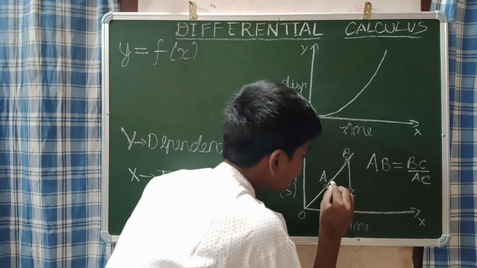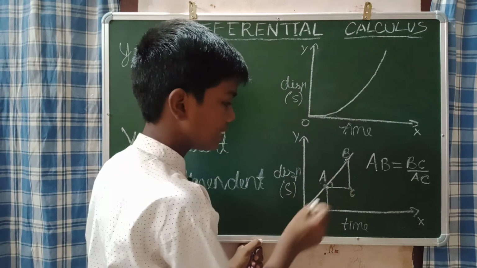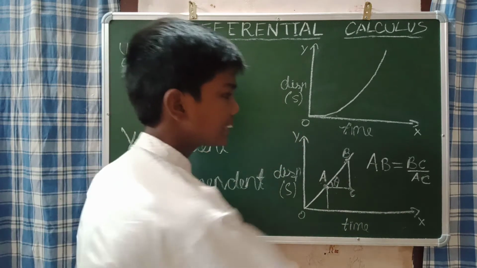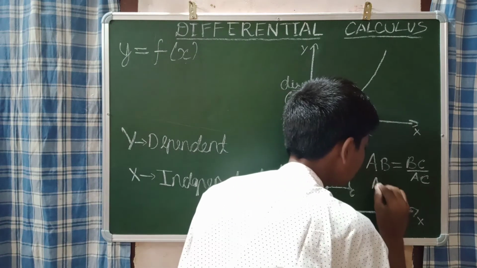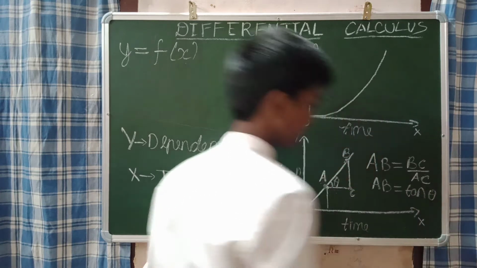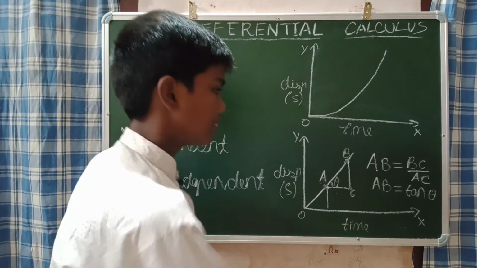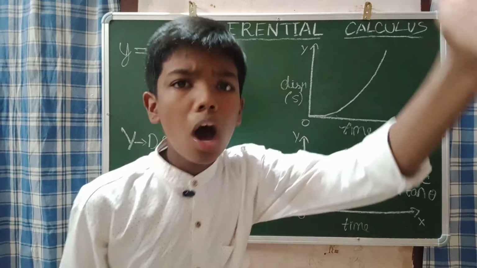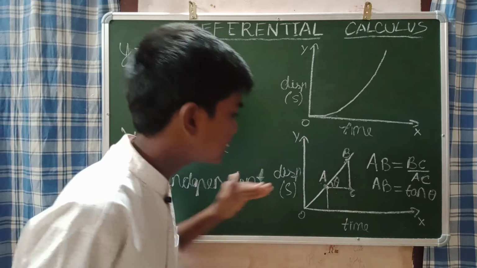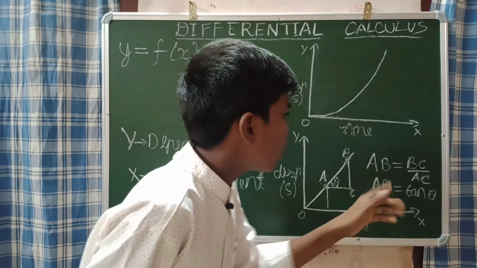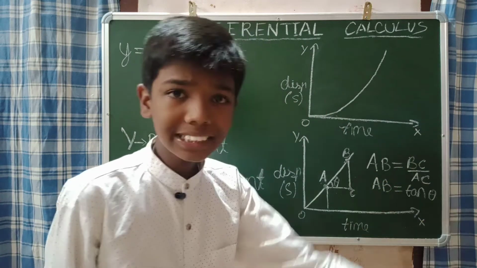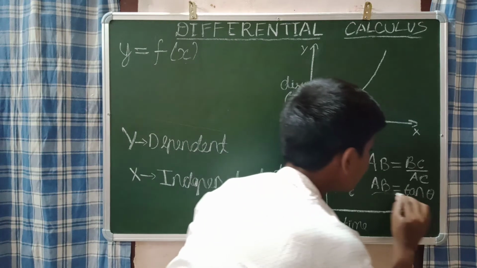Now I am going to call this angle theta. That means between AB and AC the angle is theta. Then we can say that this AB is equal to tan theta, no? Why am I saying like that? Tan theta means opposite divided by adjacent. What is the opposite of theta? It is BC. And what is adjacent to theta? It is AC. So this AB is equal to BC by AC. It is matching, so we can say this AB is equal to tan theta.